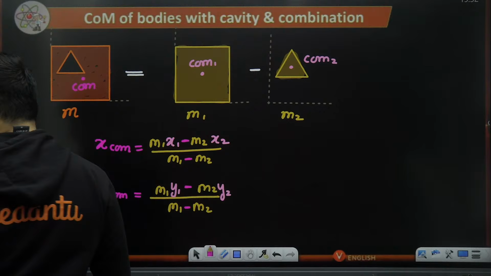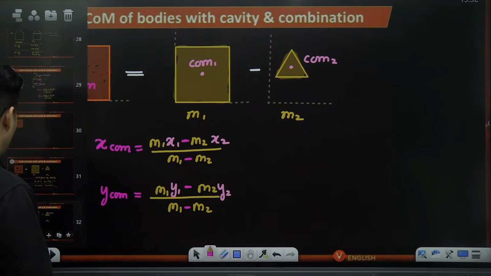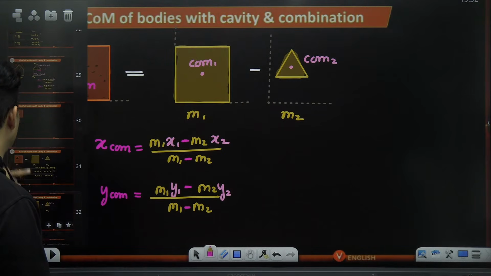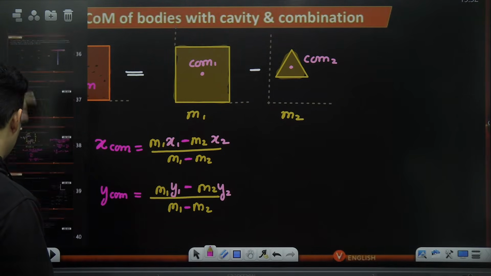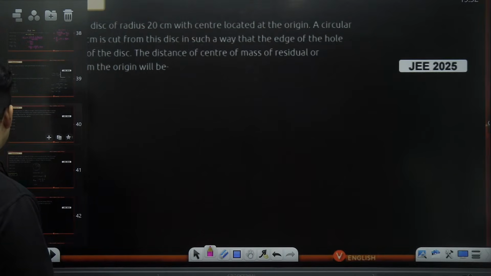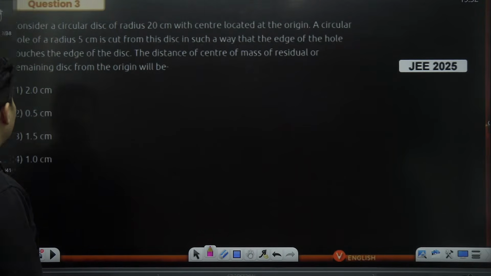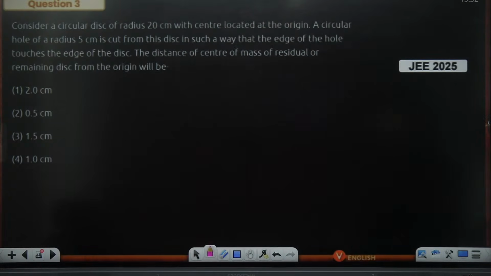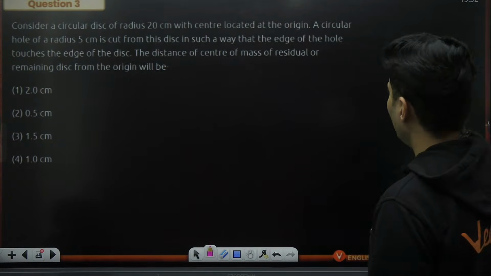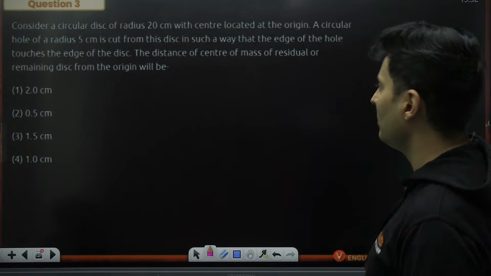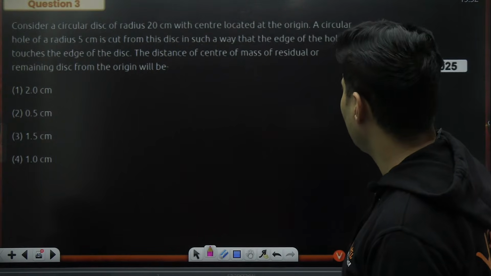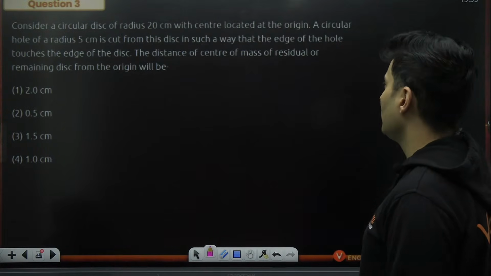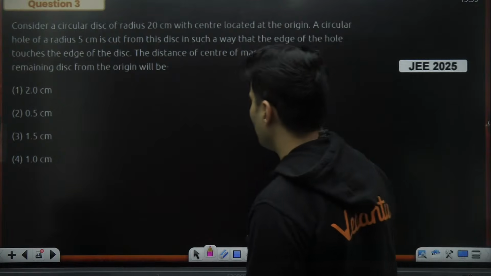Okay, right. So let's do this problem. So this was done, composite bodies. Now this was with cavity. So let's take up a question on cavity right over here. Okay, let's see if we can do this. Observe. Consider a circular disc of radius 20 cm with the center located at the origin. A circular hole of radius 5 cm is cut out from the disc in such a way that the edge of the hole touches the edge of the disc. Okay, the distance of the center of mass of the residual remaining disc from the origin will be